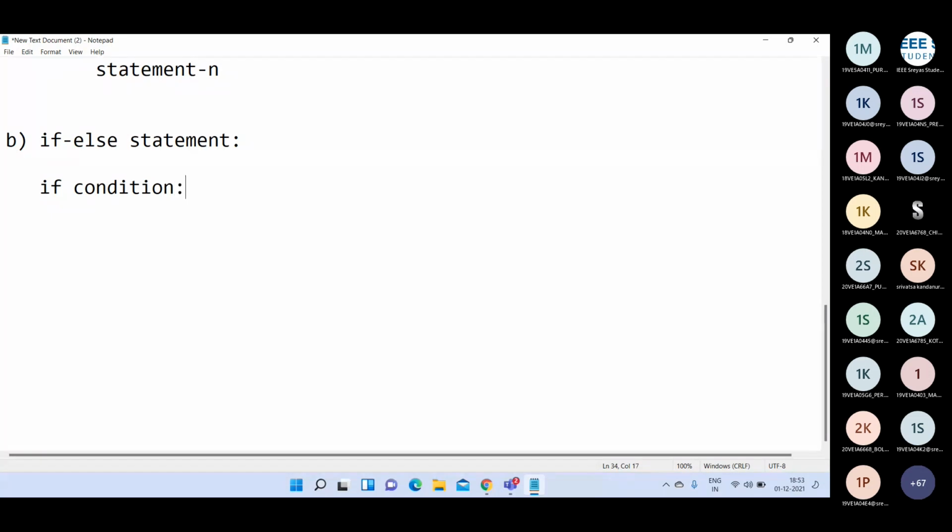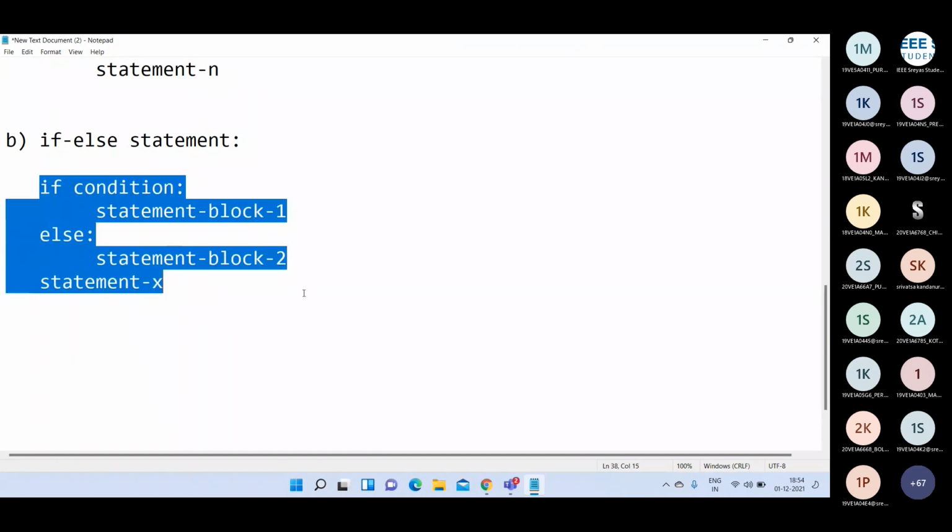So we can write the condition: if condition, statement block 1, else, statement block 2. If the condition is true, statement block 1, otherwise statement block 2, followed by statement X. This is the general syntax of the if else statement in Python.